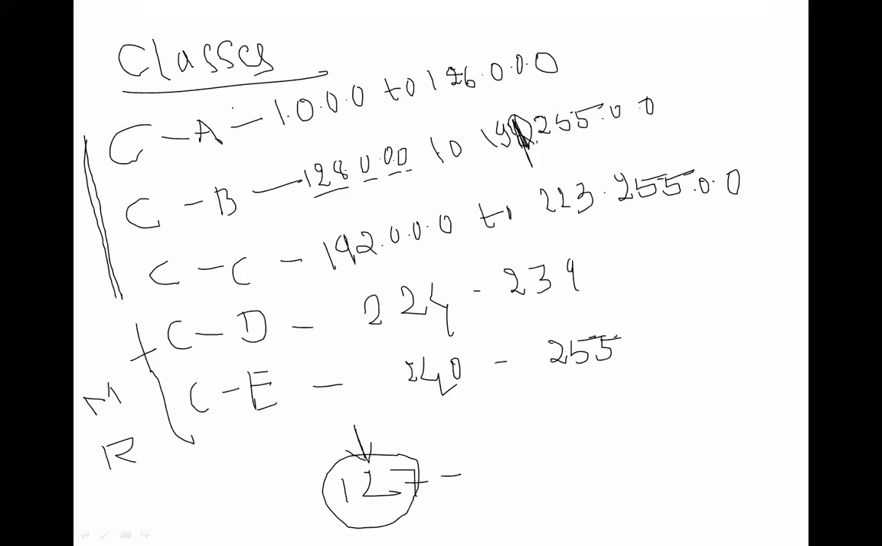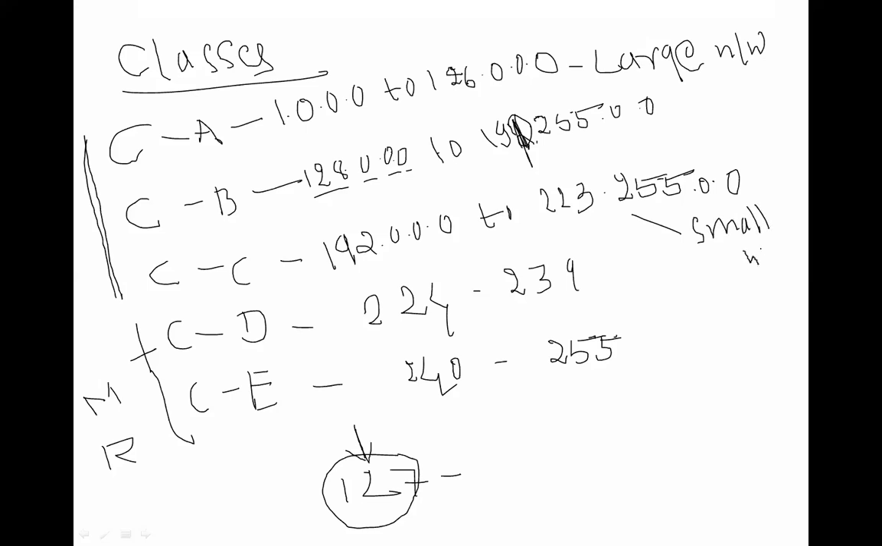Any IP address in between that range will be included. Class C is from 192 to 223. Class D is from 224 to 239. Class E is from 240 to 255. The main importance is that Class A is used for large networks. Very, very important point: Class A IP addresses can be used for large networks and Class C IP addresses can be used for small networks.